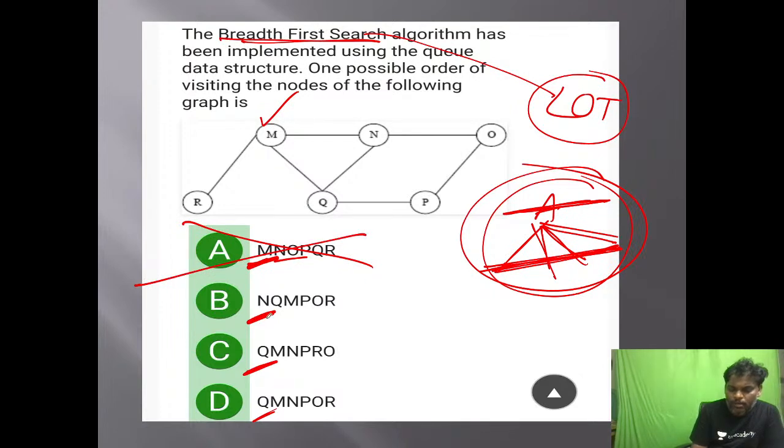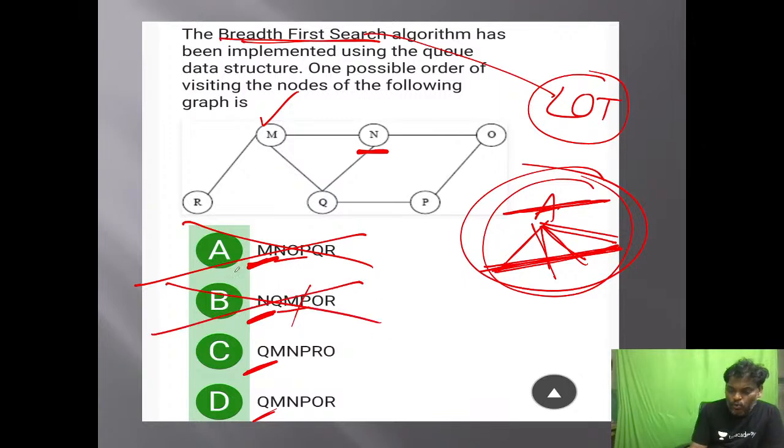See the second one. N followed by N adjacent all. Who is the N adjacent? MQO. Right? It's the BFS, right? N adjacent is going to be MQO. Let's see then. M, Q, O, but P came. That is the reason problem. Here problem. This is also fail.